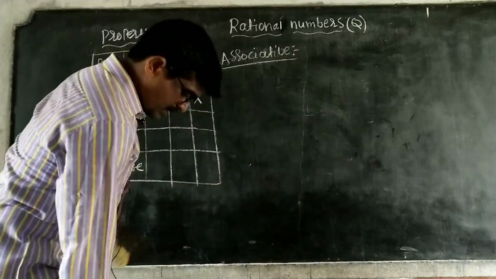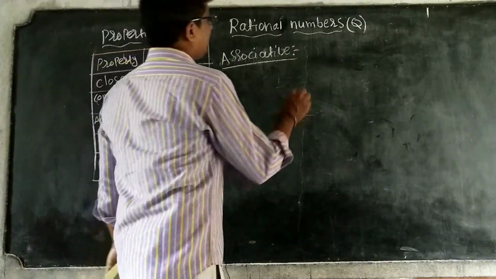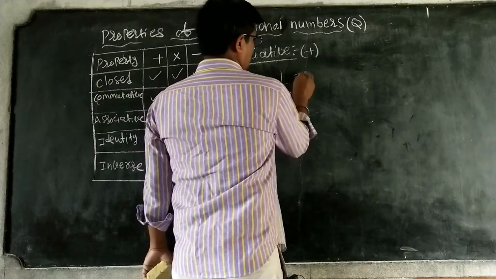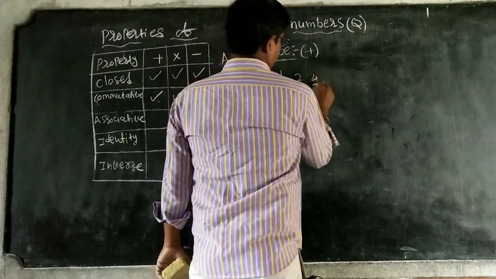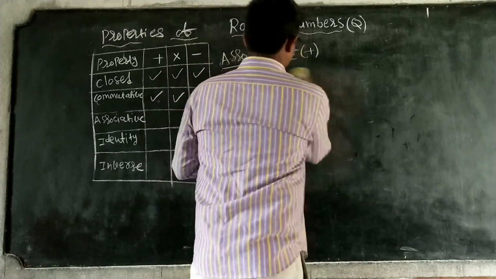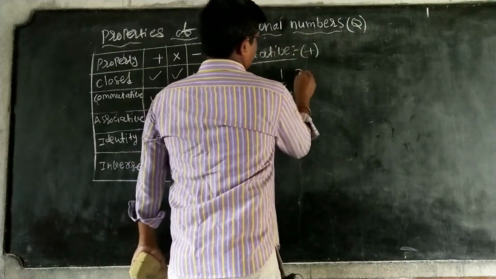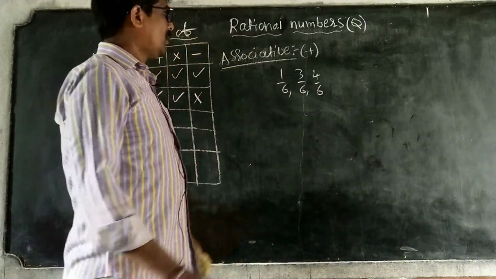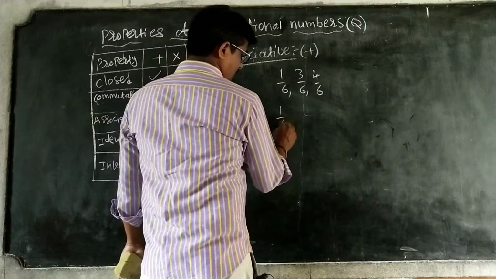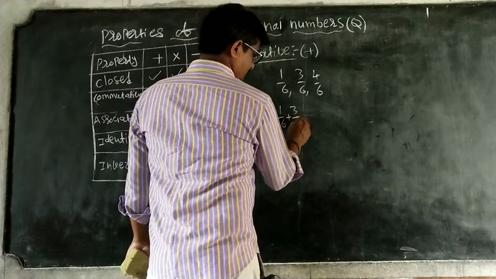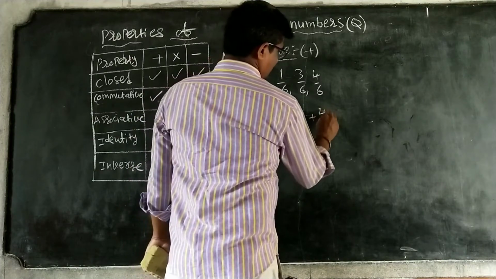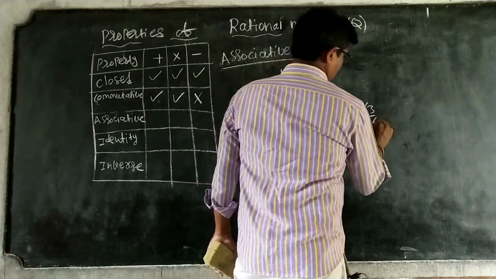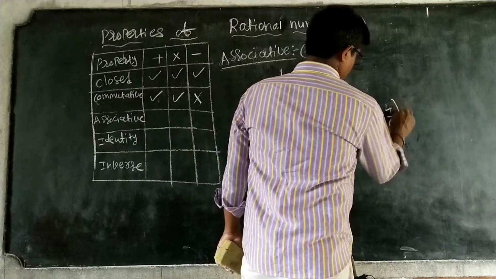Associative means you take any three numbers, first under addition. Simple: 1 by 6, 3 by 6, and 4 by 6. I am taking three numbers. So 1 by 6 plus 3 by 6, plus 4 by 6, is equal to 1 by 6 plus 3 by 6 plus 4 by 6, with the grouping changed.